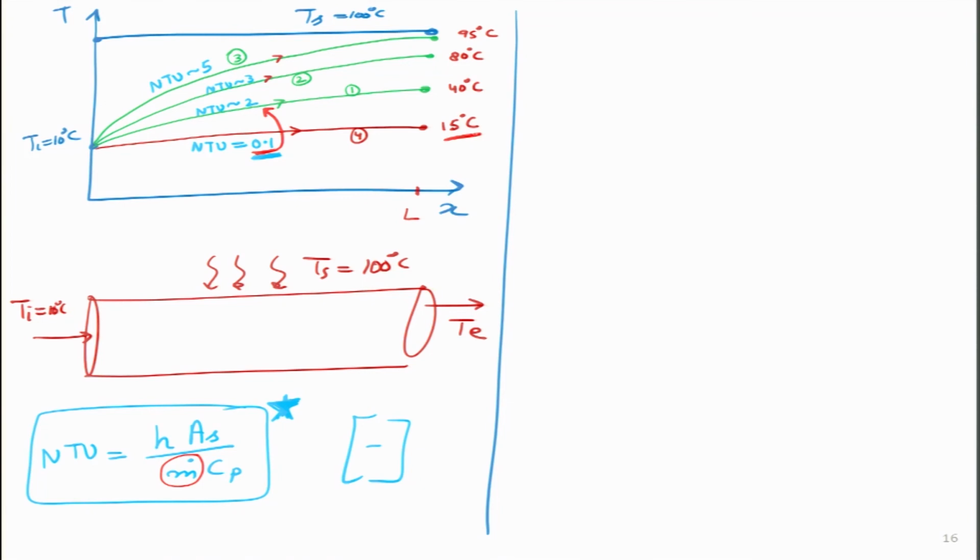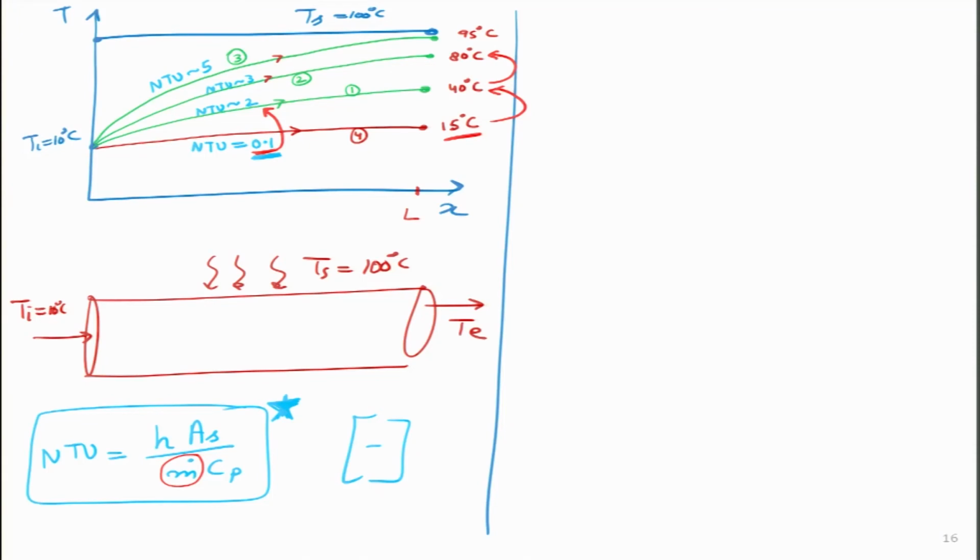I am allowing the fluid to travel slowly through this particular pipe, so that it is able to absorb the heat from the pipe, and then you see the exit temperature, instead of being 15 degree, now has risen to 40 degree. I can further reduce the value of m dot, even make it very slow, then it goes to 80 degree, which is what I want. Then I reduce it further, it goes to about 95 or 98 degree.